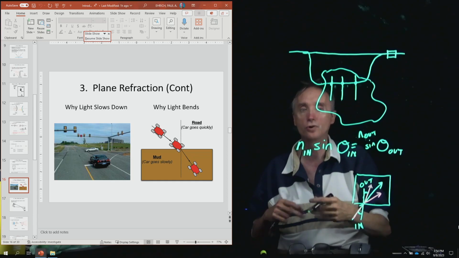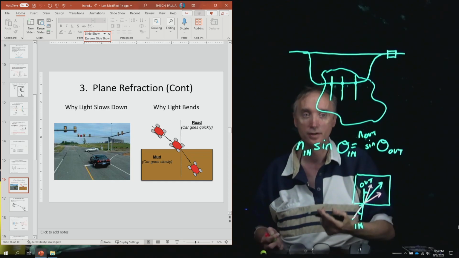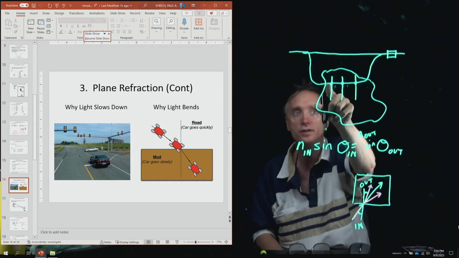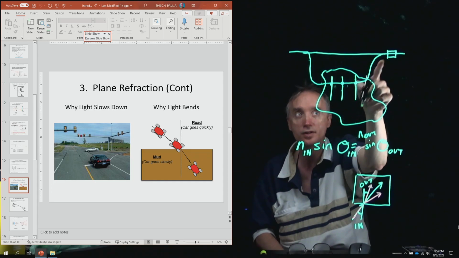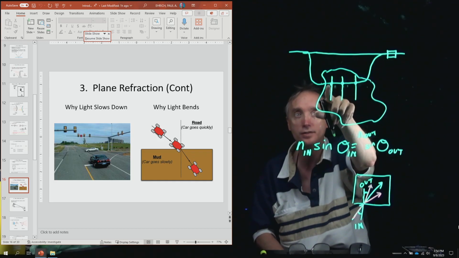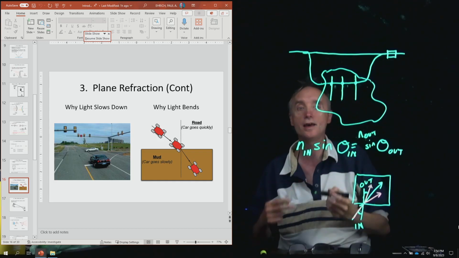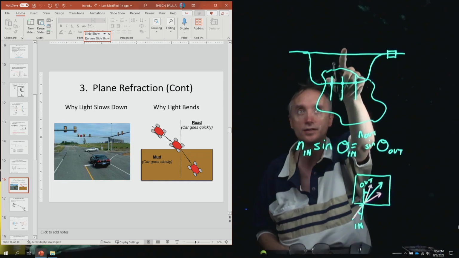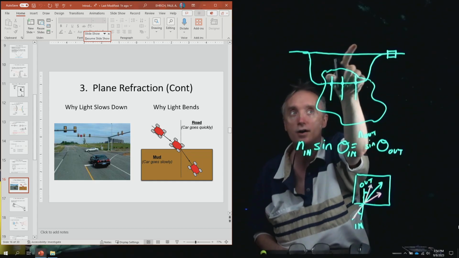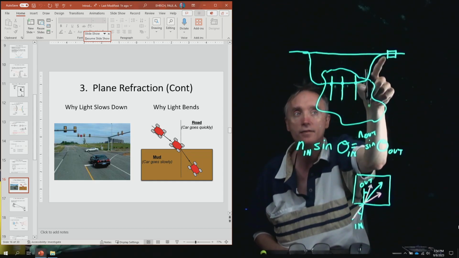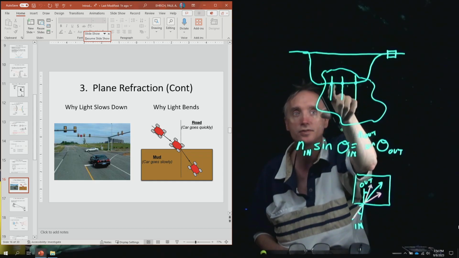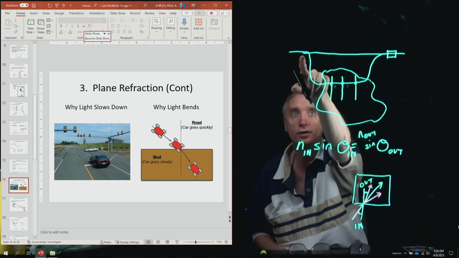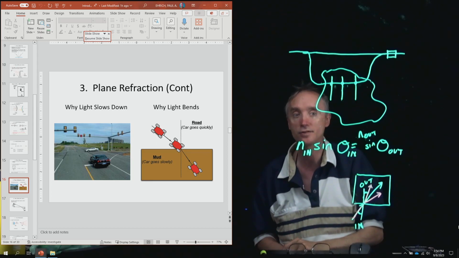So if you were to average the time that it took to go through all of these different atoms, just like a car having to stop at stoplights, you would find its average speed was slower. So it was going at like 60 kilometers per hour up here, but when you have to come to a stop and then start, stop, and start again, your average speed when you get through here is going to be less than 60 miles per hour.